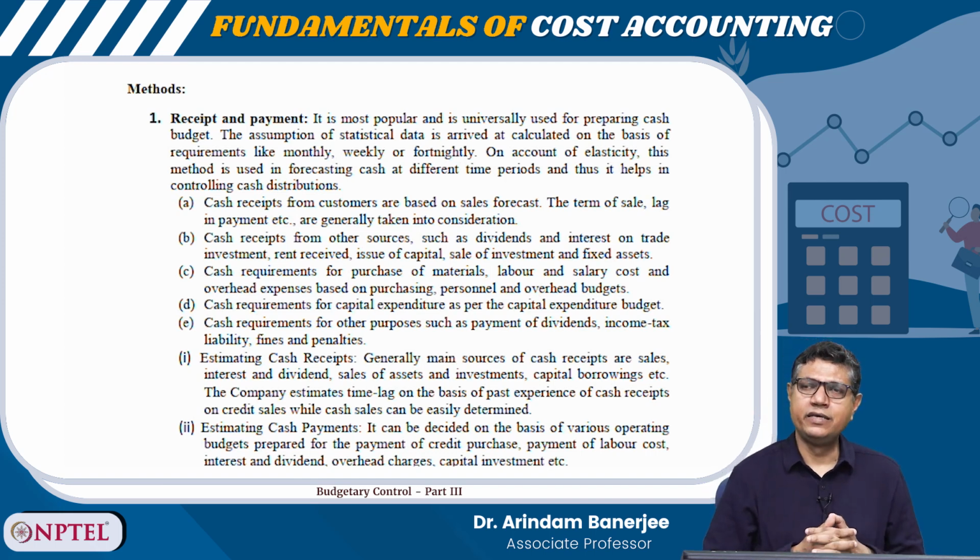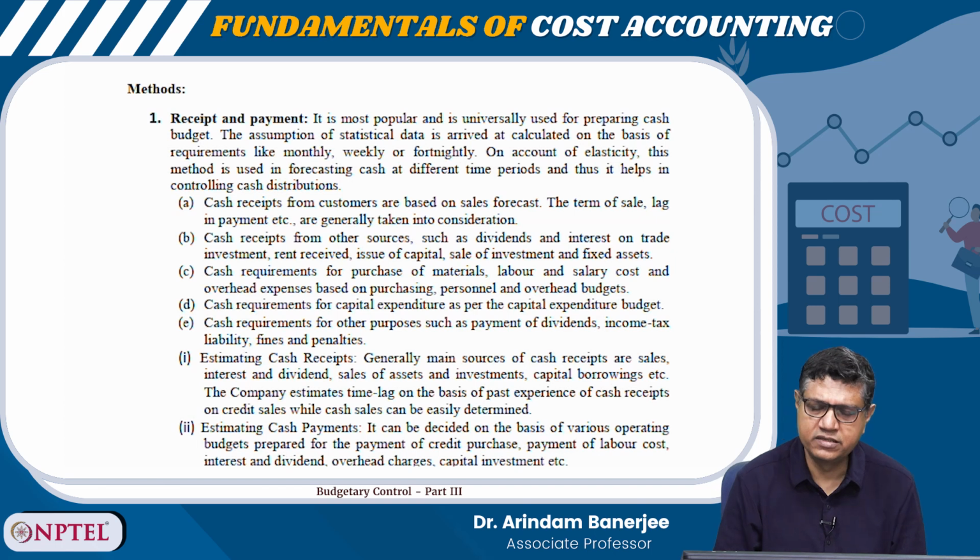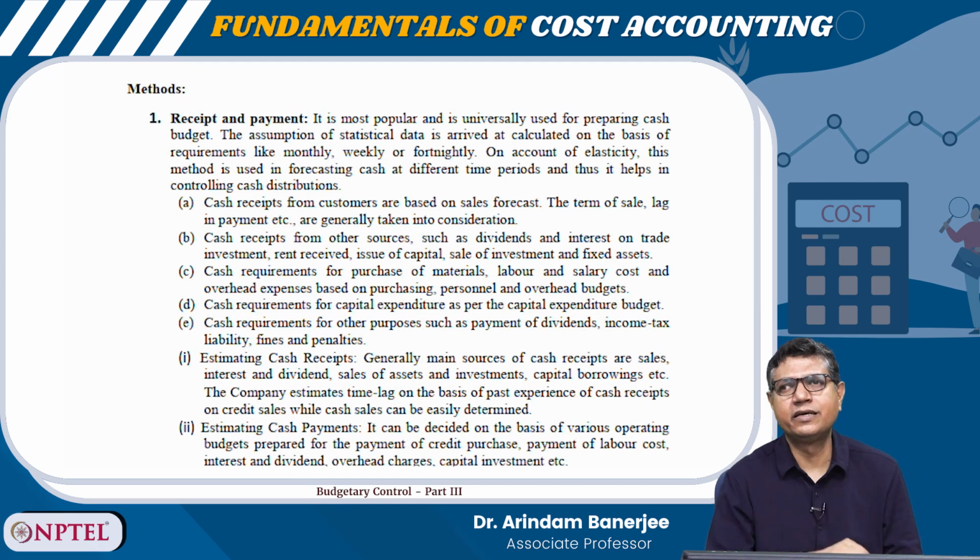One important thing here I must tell you is that in cash budget we include both receipts and payments of capital nature and revenue nature. For example, if the company purchased any machine by paying cash, that should be mentioned in the cash budget under the payment side.